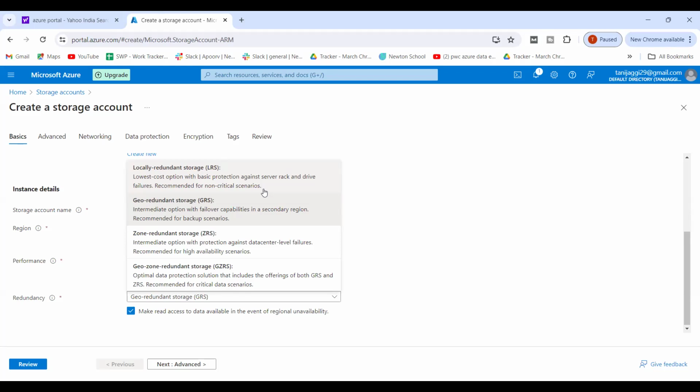Means you have a hard copy in your wallet, but you do have a soft copy in your phone also. Right? So by chance, if you miss your wallet, you have a soft copy that is available in your phone. Most of us basically use some documents or some drives to keep our data, right?